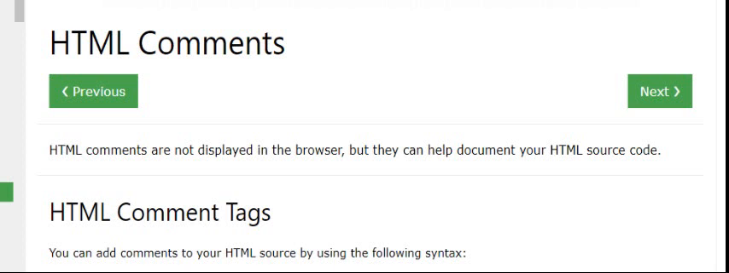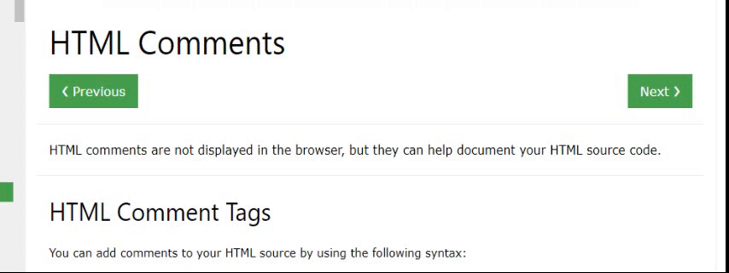In the last session, we learned so many topics: list, ordered list, unordered list, and definition list or description list. Now you are going to learn a new topic. It is a very easy topic also. This new topic is HTML comments.